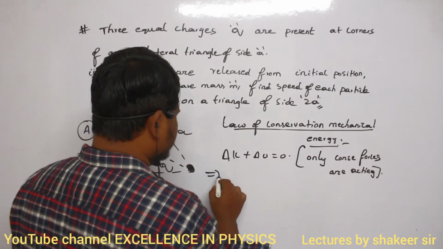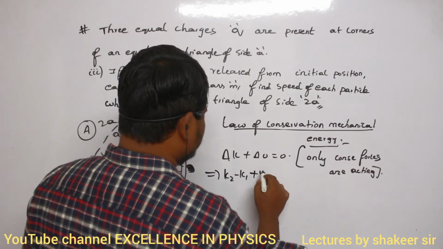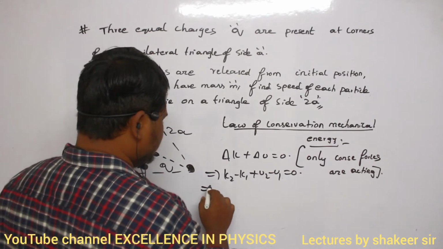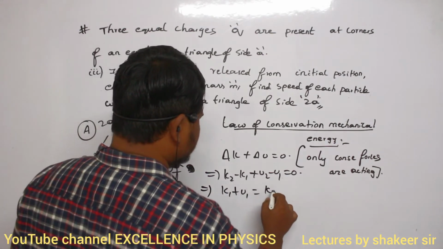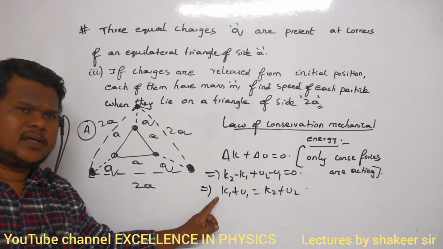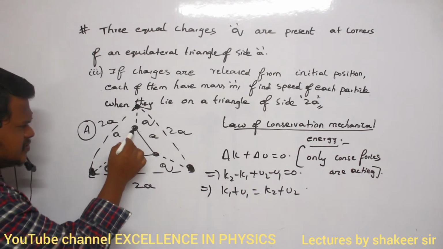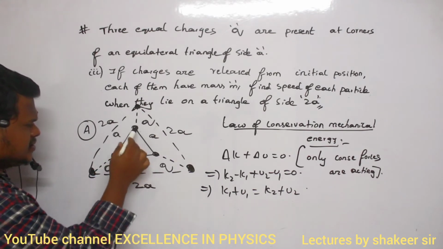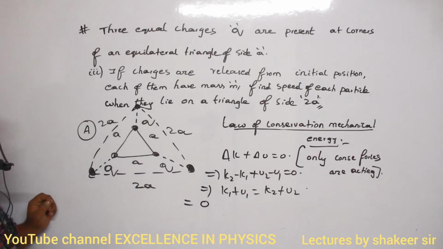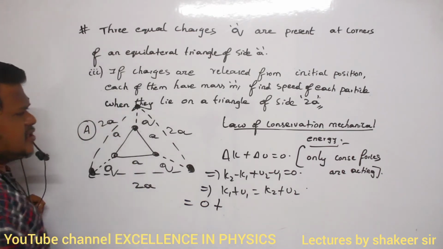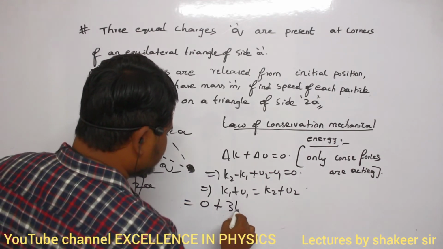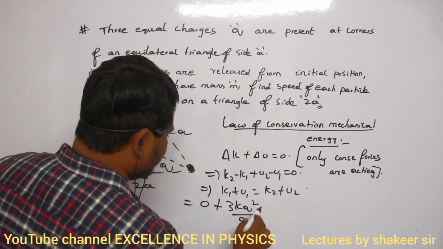The same relation can be written as K2 minus K1 plus U2 minus U1 is equal to 0, since change in kinetic energy means K2 minus K1. So I can write K1 plus U1 equals K2 plus U2. What is K1? Initial kinetic energy. When the charges are present at A, there is no velocity, so initial kinetic energy is 0. What is U1? Initial potential energy, which is 3kq square divided by a. Already we have calculated this.